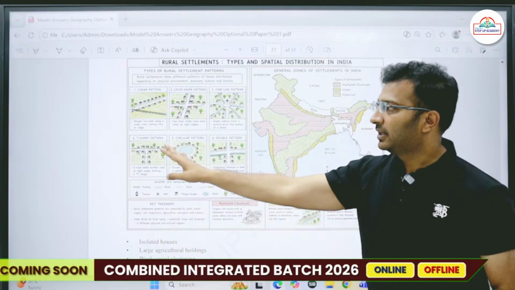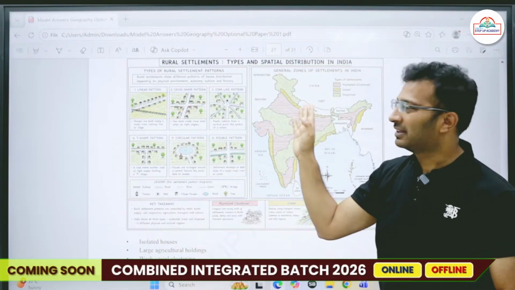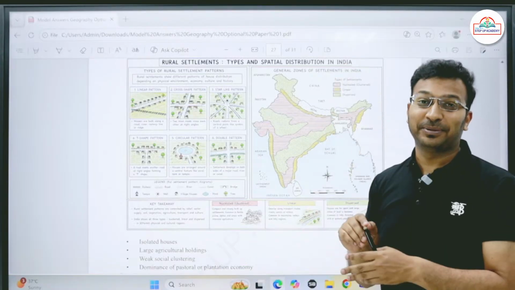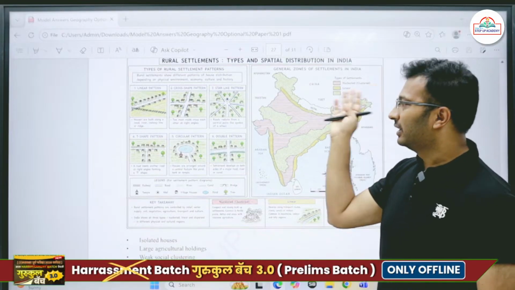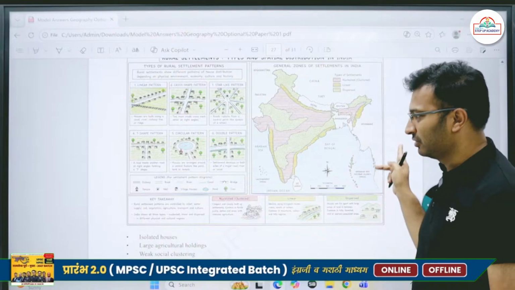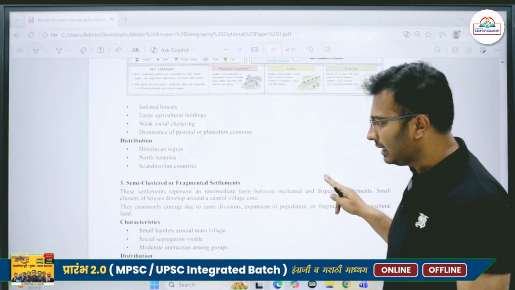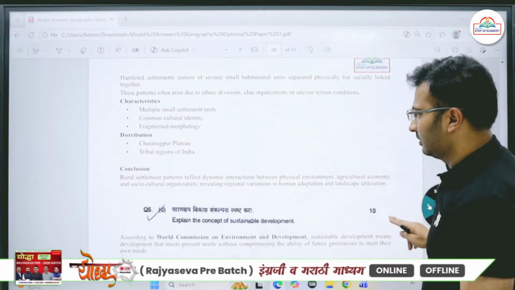ठीक है, ये भी नहीं याद है, वो भी याद नहीं है, तो इसके ऊपर काम कर सकते हैं भाई. आपने जो कभी भी देखा होगा, what type of rural settlement, simply put it over here. Nucleated settlement along the plains and all, linear settlement, dispersed settlement, all you can put it up. ठीक है. Okay. So hamleted settlement, then morphology, conclusion.